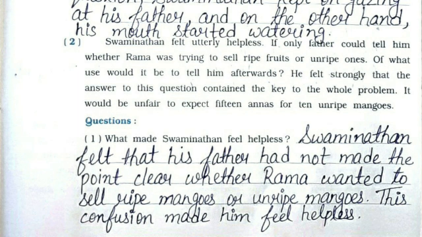First one, what made Swaminathan feel helpless? Swaminathan felt that his father had not made the point clear whether Rama wanted to sell ripe mangoes or unripe mangoes. This confusion made him feel helpless.